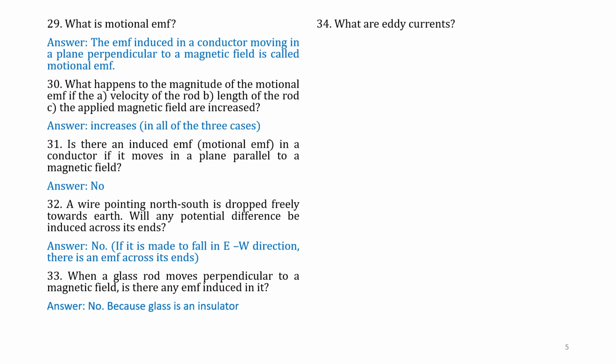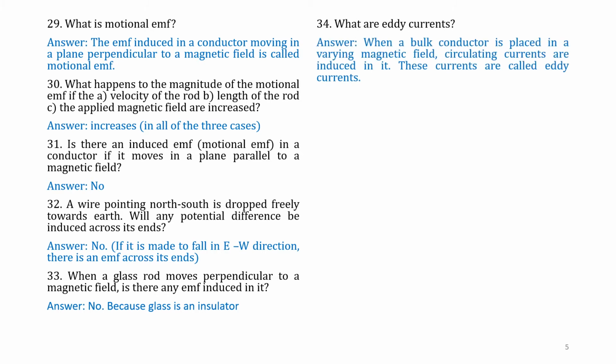Question number 34. What are eddy currents? Answer. When a bulk conductor is placed in a varying magnetic field, circulating currents are induced in it. These currents are called eddy currents. That is, if a solid conductor is placed in a varying magnetic field, the currents are produced in the bulk conductor itself. These currents are called eddy currents.